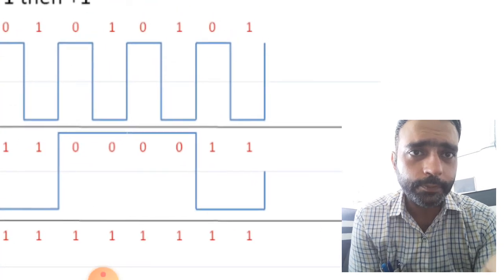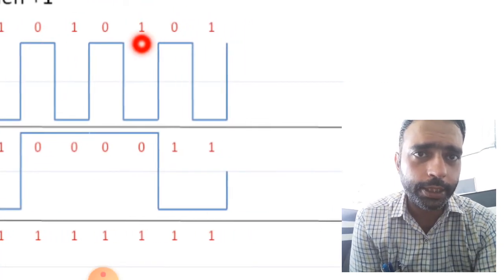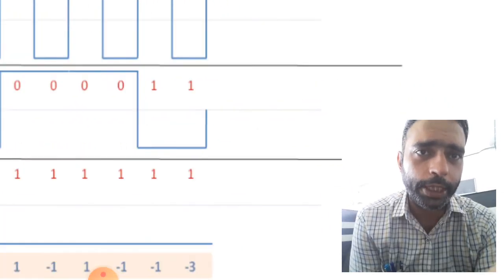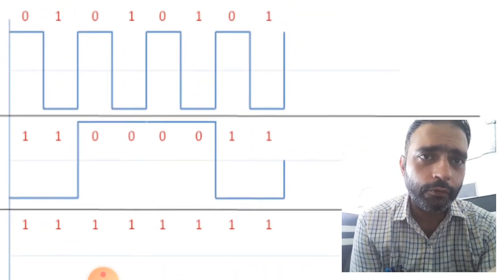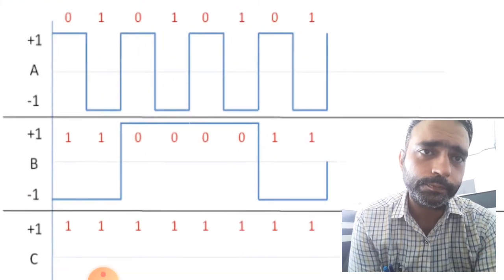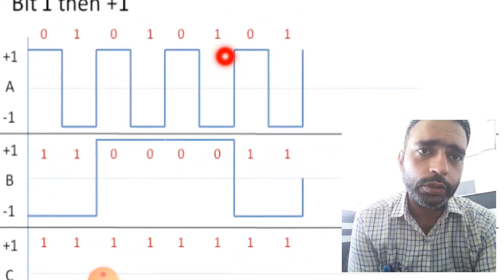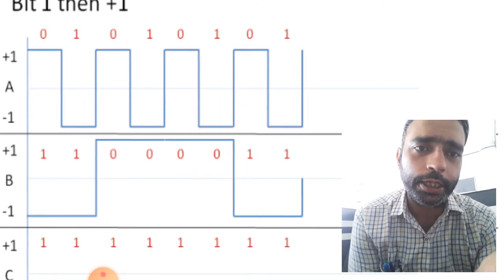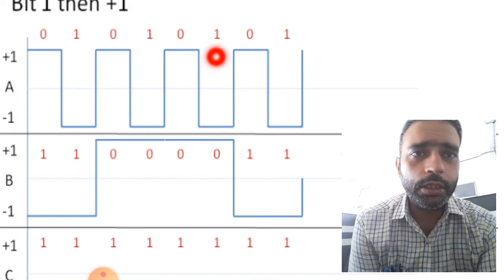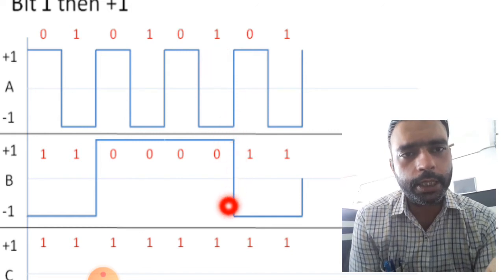After that, again now 1 is given here. So for 1, what do we have to take? Here +1 is written, but we have to take -1. So here 1 0 and 1 is taken here. So here it is 1, here it is 0 and here it is 1 again, right? So here it is -1, then +1, then -1 again.